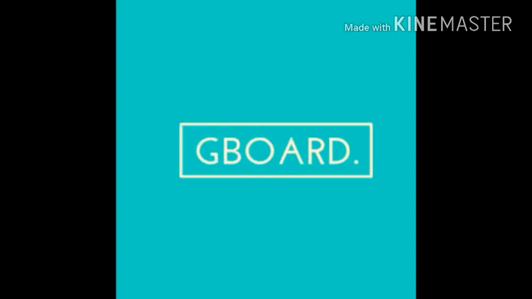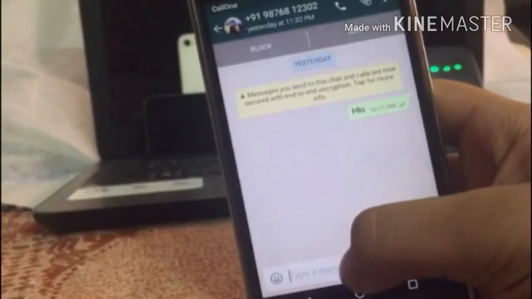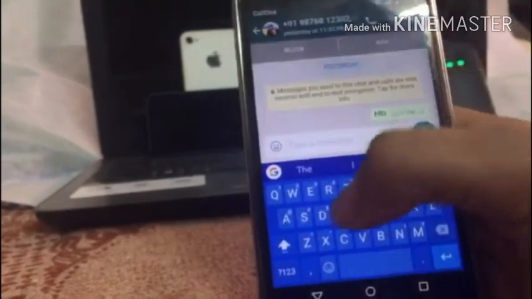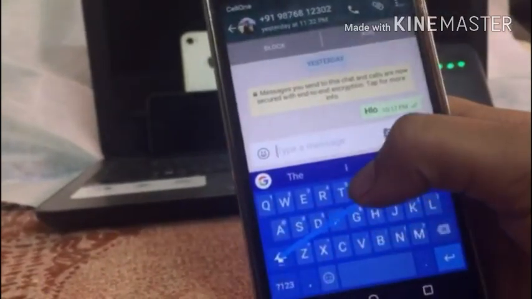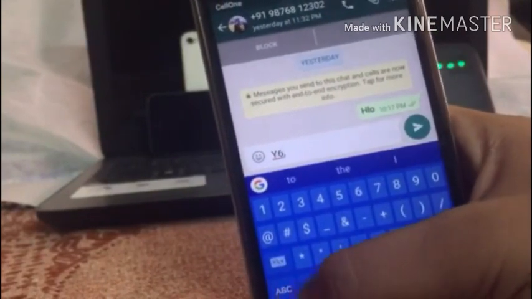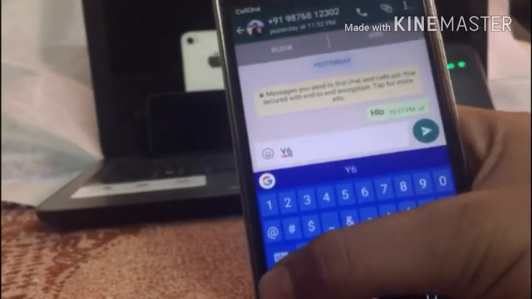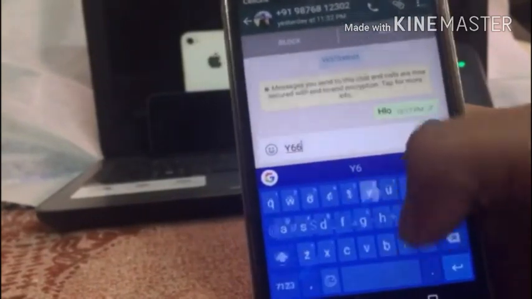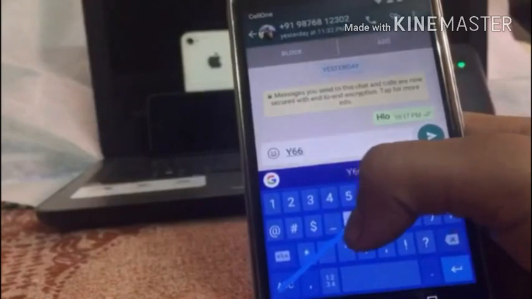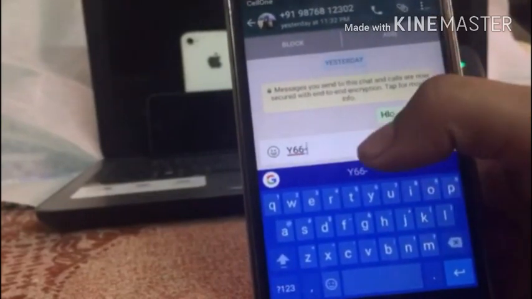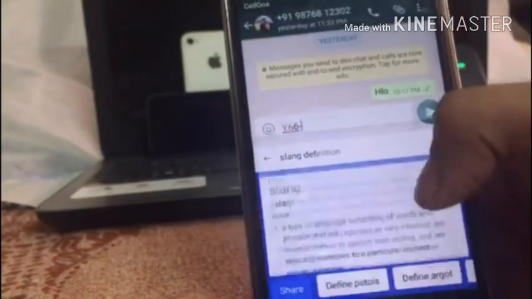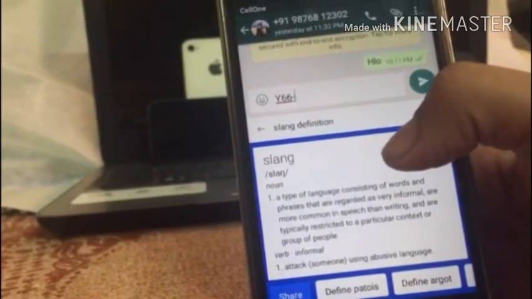The next app is Gboard. Gboard is also an application made by Google. It is a very useful application. As you can see, if I have to write capital words, I just click and drag to the word which I need in capital, and if I need a number, I just click on that and swipe to drag to the number, and it will be typed. It is a very useful app as you can customize it, increase or decrease vibration, and you can also send some of the meanings to other people on WhatsApp and other applications.